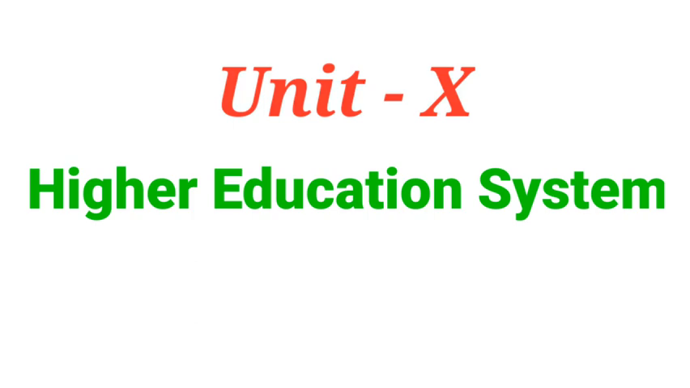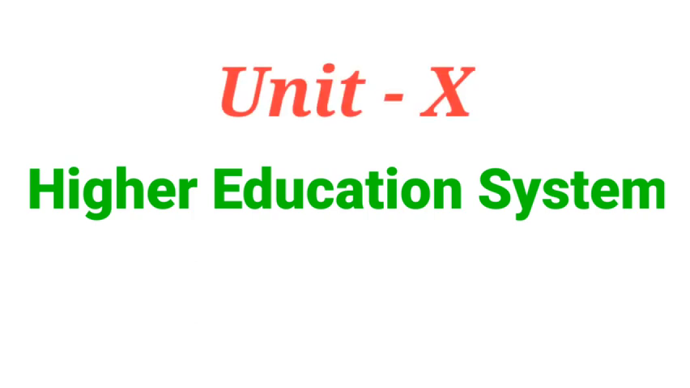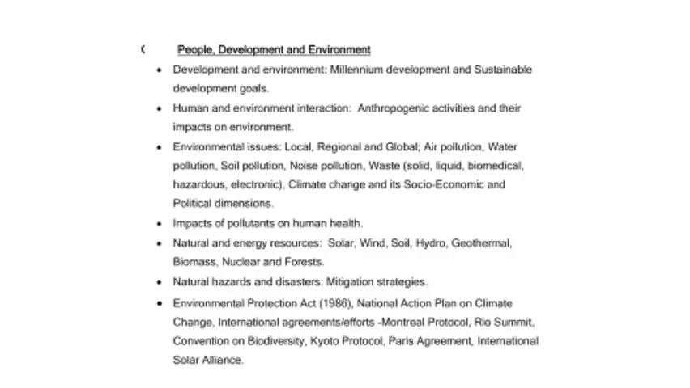Unit 10th is the higher education system. In this section, you have to know something about the history of Indian higher education. You have to know about some policies that states implemented in the higher education system. You may have to learn some dates also in this section. So these are the 10 topics from where questions are asked in the first paper.